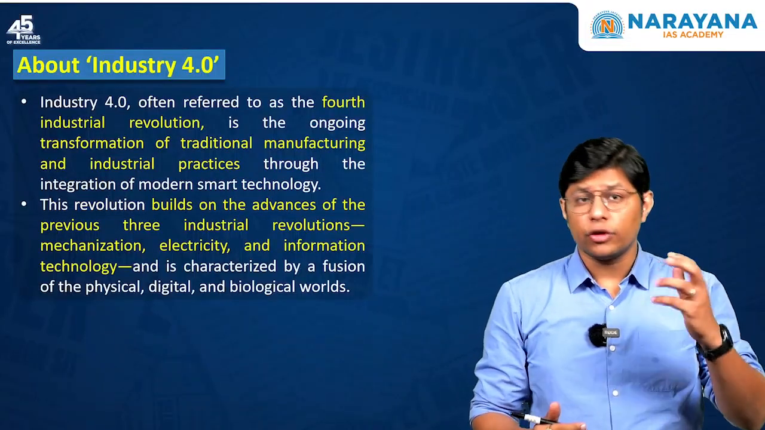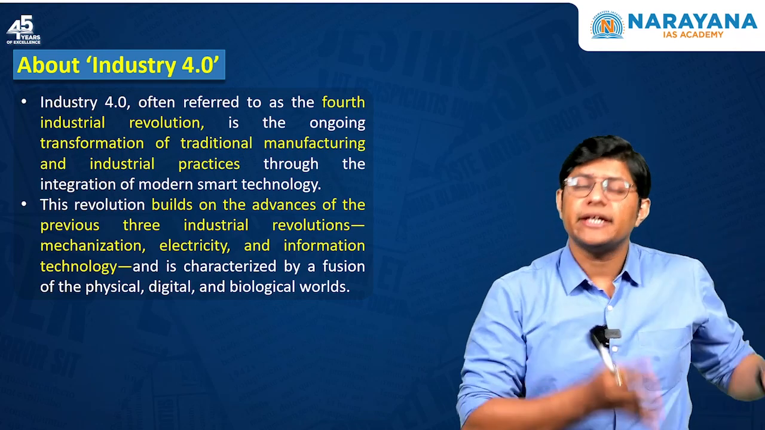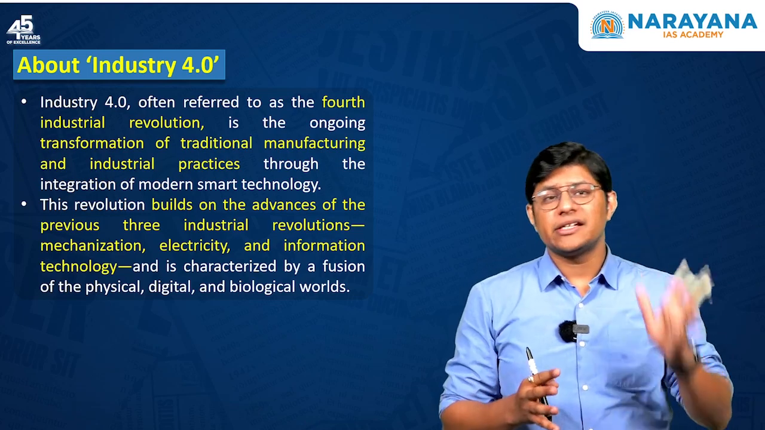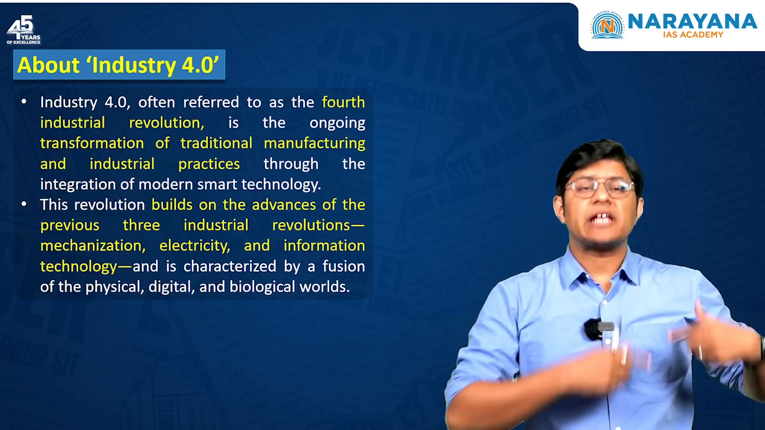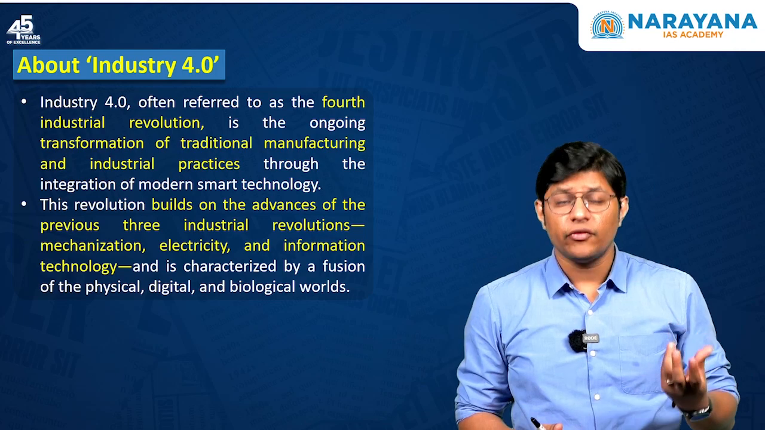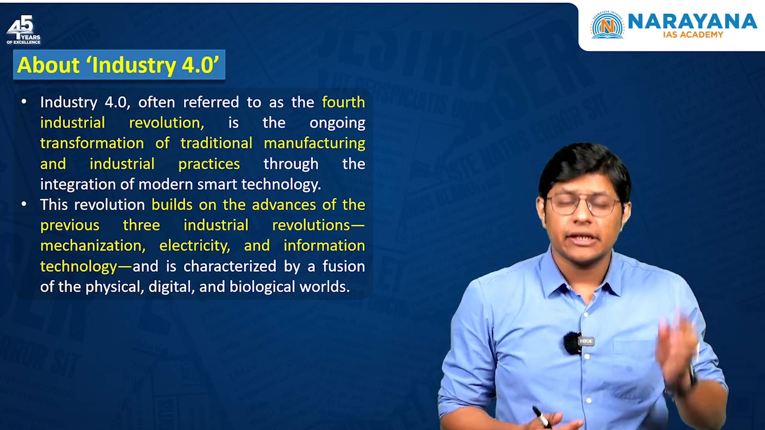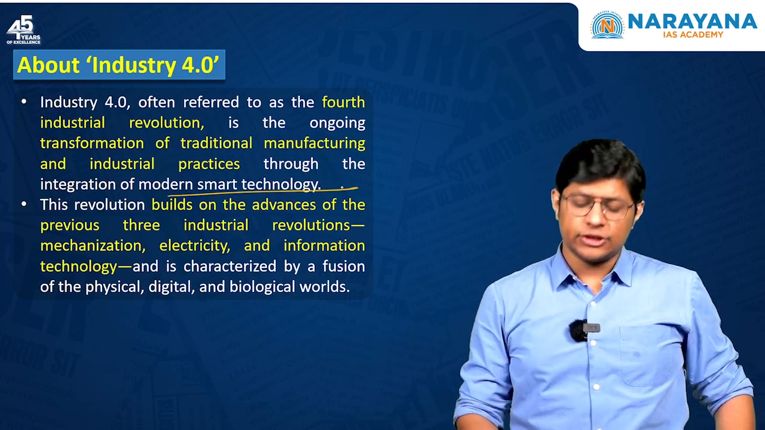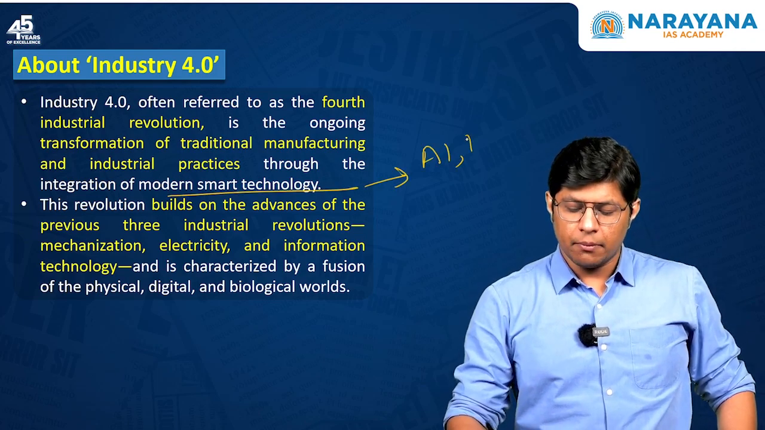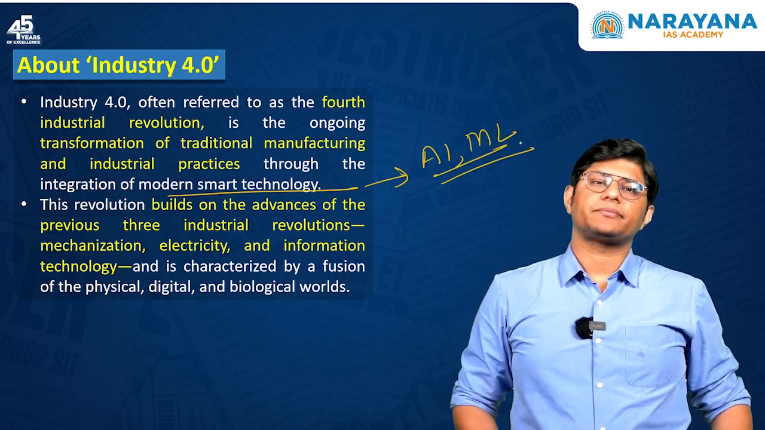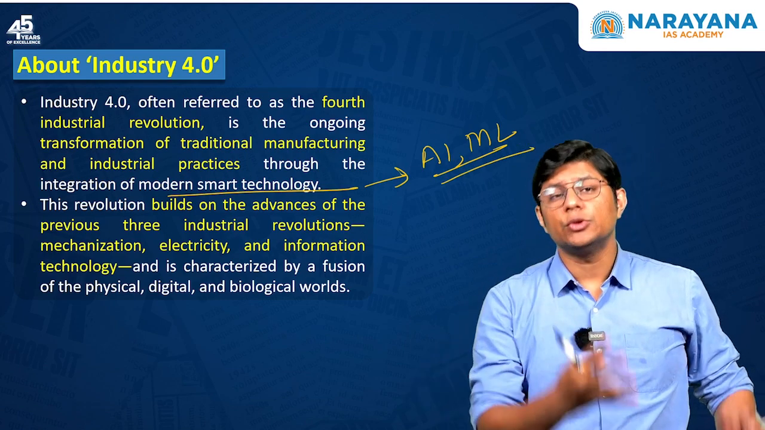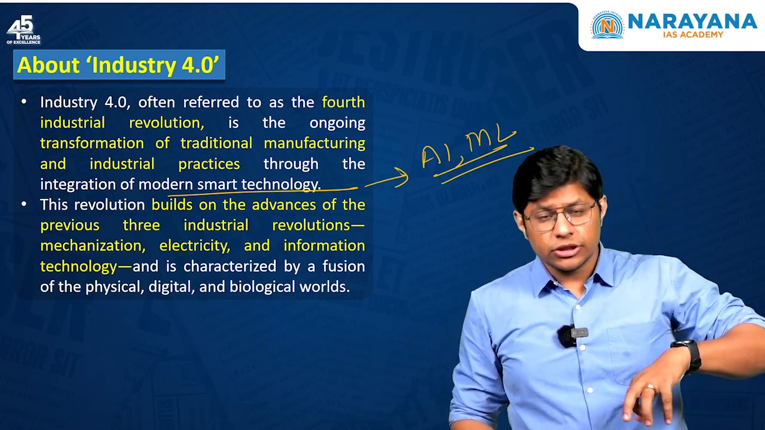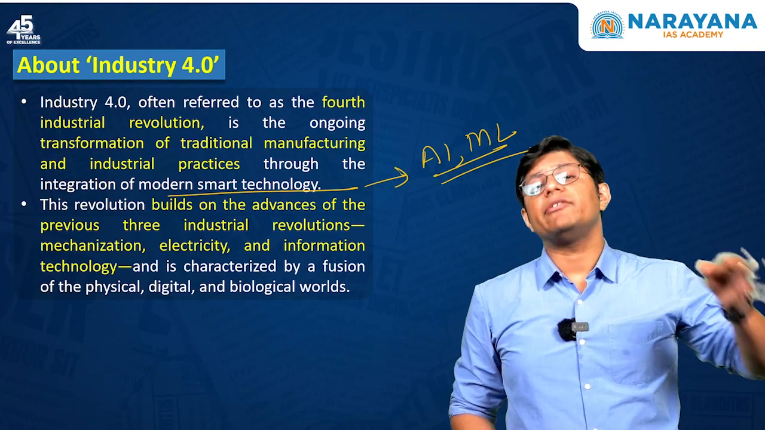This is the fourth industrial revolution, which means we had three industrial revolutions. This is the fourth industrial revolution. Now, this fourth industrial revolution refers to the transformation of the traditional manufacturing and industrial practices to modern smart technology like artificial intelligence, machine learning, etc. Which means it is the advance to the modern smart technology. Now, this revolution builds on the advances of three previous industrial revolutions.